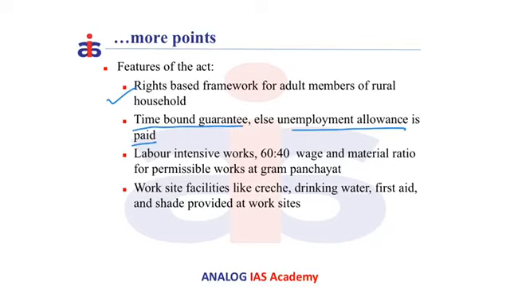It is also labor-intensive work. The revenue is shared in the ratio of 60:40: 60 for the wage and 40 for the material. The government also needs to provide worksite facilities like creche, drinking water, first aid, and also shade.